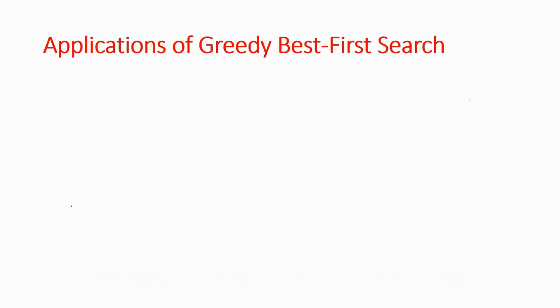Here we consider the applications of the greedy best first search. According to application, we can say that greedy best first search is a versatile algorithm used in various domains due to its efficiency in finding good enough solutions quickly. Even if not always the absolutely optimal one, its primary strength lies in the ability to quickly explore promising paths based on the heuristic.